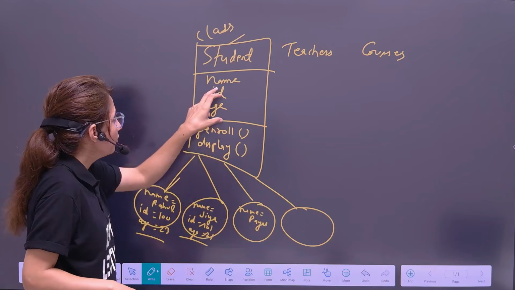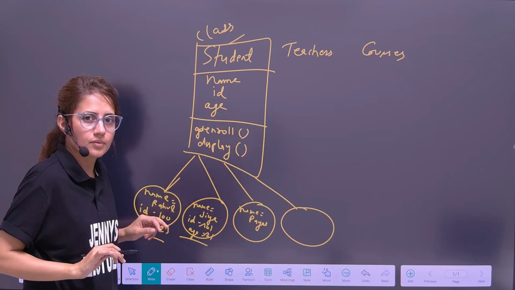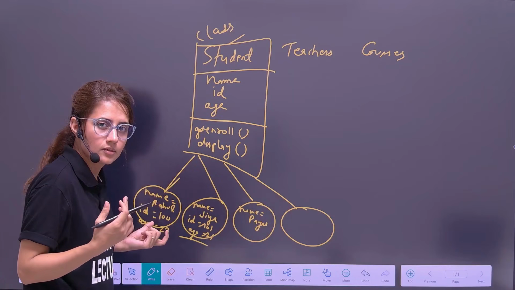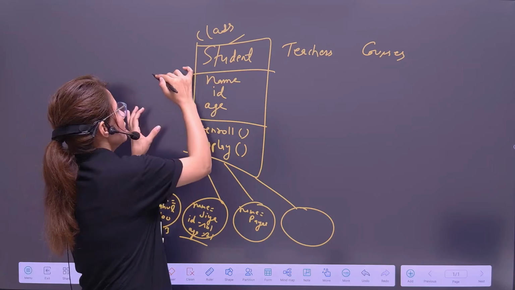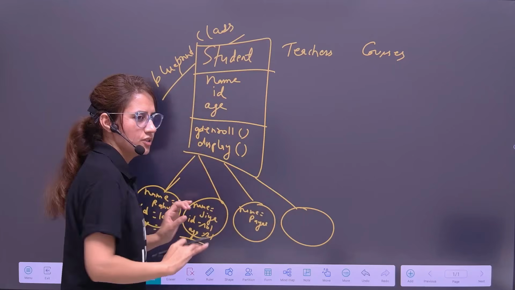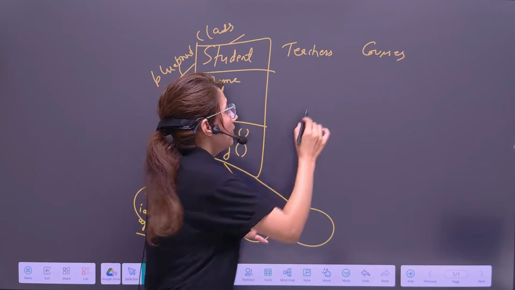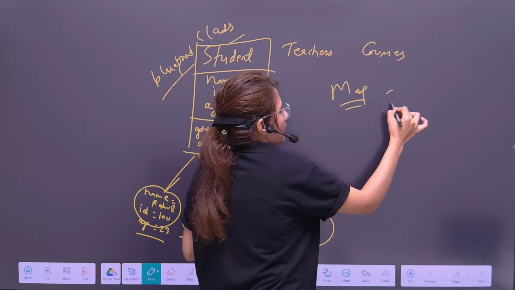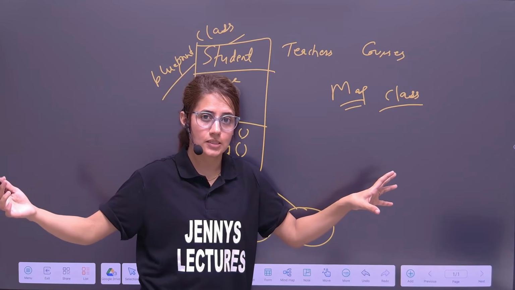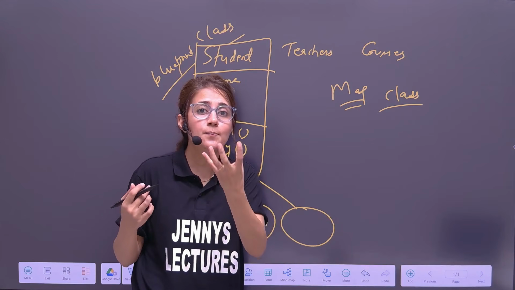Every object will have a specific name, ID, age, enroll, and display. So every object has its own specific name, age, and ID. But this is just a blueprint. From this class, we can create many objects. You can understand it like a map. When you are going to construct something, the map is a class. It is just a blueprint to construct buildings, right? So the map is just a logical thing, but the actual thing is the building.